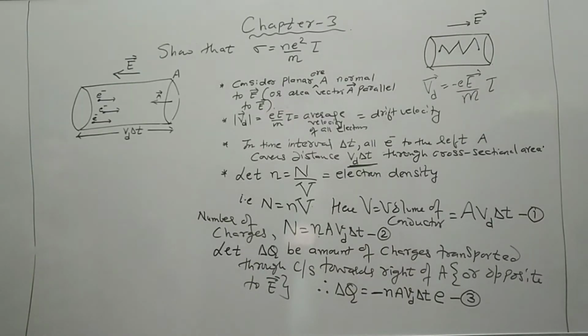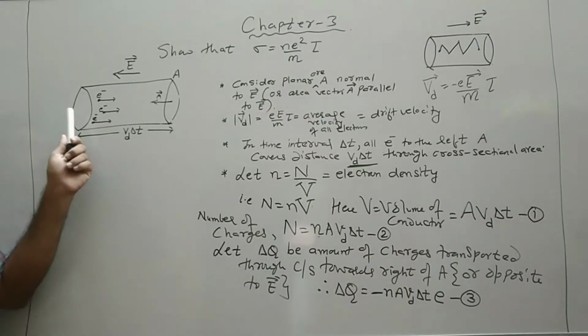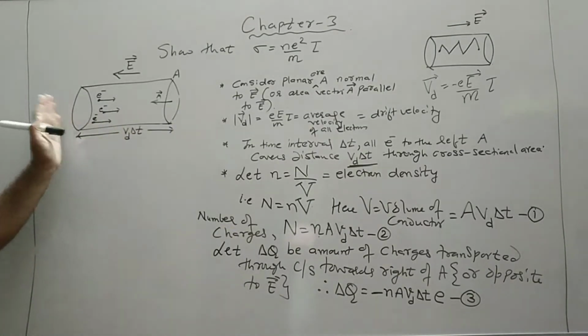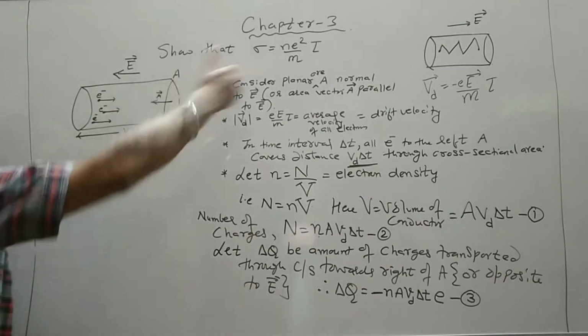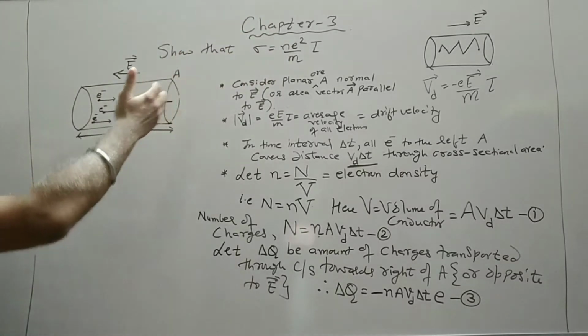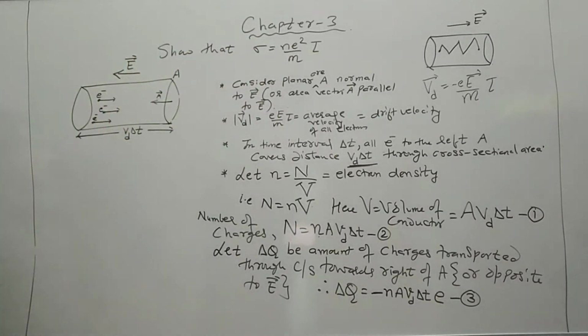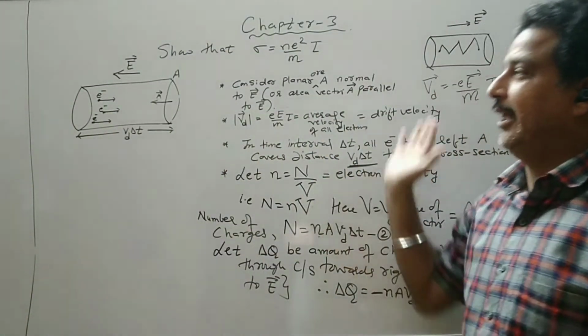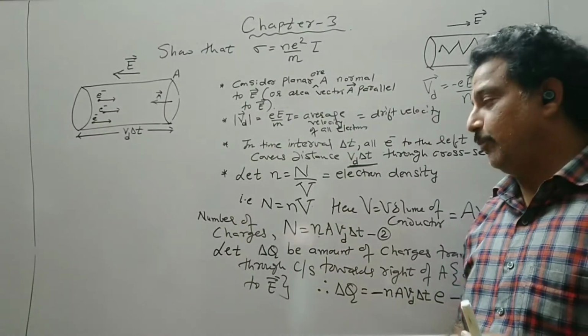Now, if electrons are drifting towards the right of A, that is in this direction, or opposite to the direction of E, then the amount of charge transported in the direction of the field is opposite.